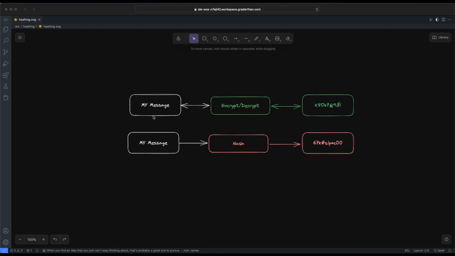Now, hashing. Hashing is another form of scrambling data. Often it doesn't get as much popularity as encryption in pop culture. But if it wasn't for hashing, we wouldn't have passwords, nor would we have the blockchain. So how does hashing work? Well, hashing is very similar to encryption in the sense that you put information in and then it scrambles it. But the one difference here is that it's one way.